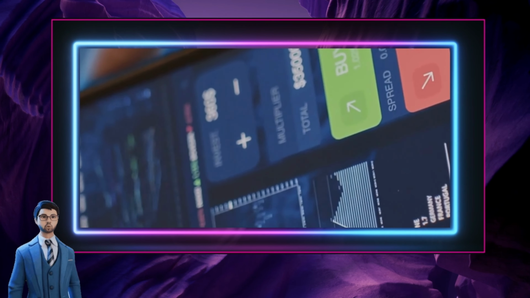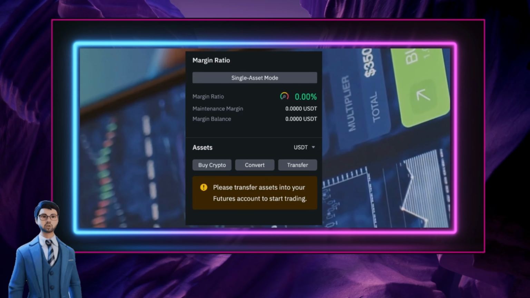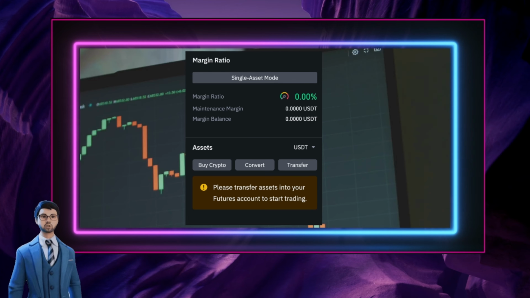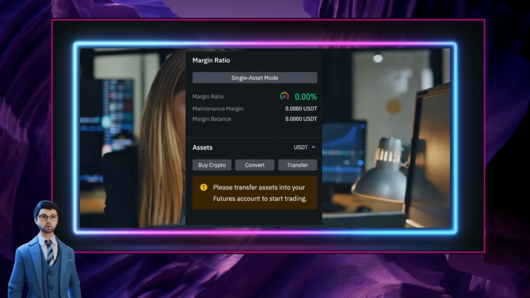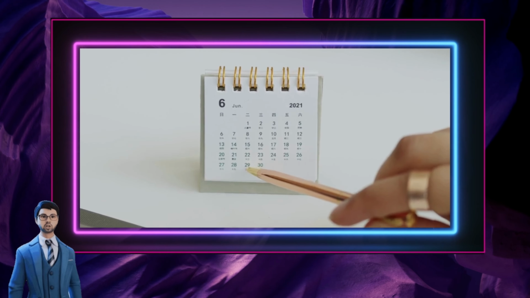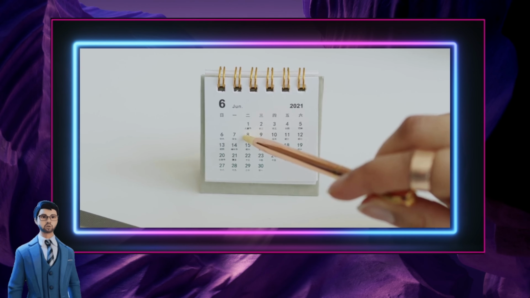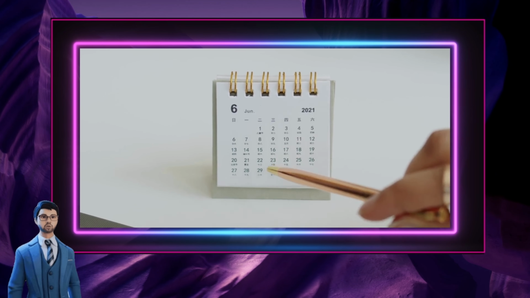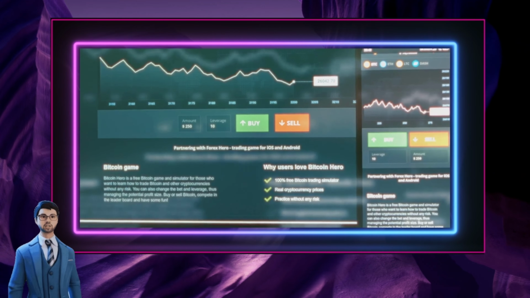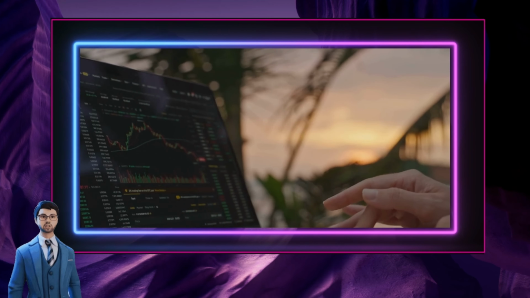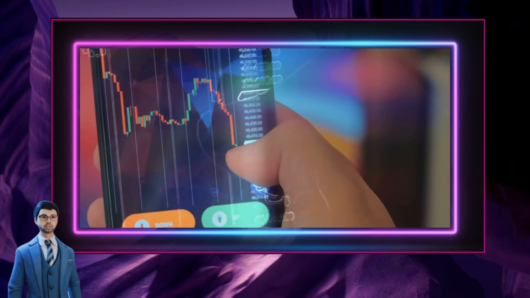Now let's look at margin. To open a futures trade, you need to put up a certain US dollar amount of cryptocurrency as collateral, which is called margin. If the trade goes against you, your margin will decrease. If your margin falls below a certain level, your position might be liquidated, meaning you lose your initial investment. So let's look at expiration date, as it affects futures selection. Some futures contracts have an expiration date, so these contracts will end on a predetermined date, while others are perpetual, meaning they don't expire. Understanding these concepts is crucial before you start trading futures on Binance.